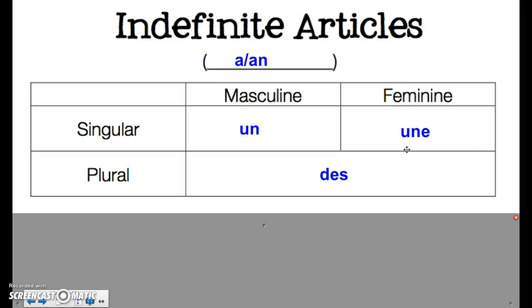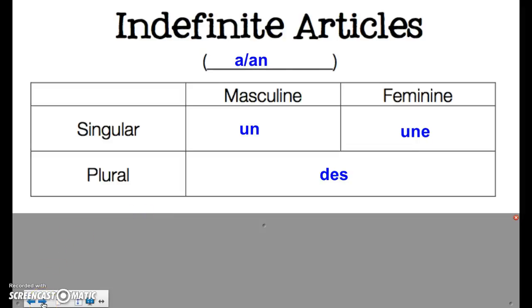It'll be much easier if you know that pencil is always un crayon than it is for you to learn the word for pencil, which is crayon, and then later go back and learn that it's also masculine, which means it needs to go with un. It's just much easier for you to learn un crayon together. And then if it's plural, it doesn't matter whether it's masculine or feminine, you're always going to use the word des for plural. So that's kind of nice.